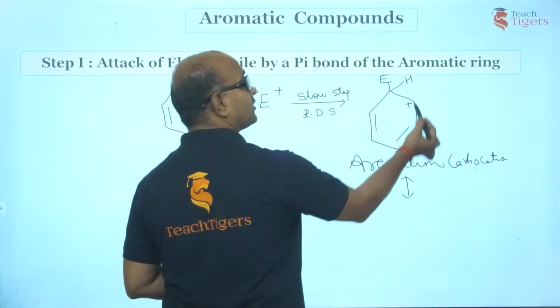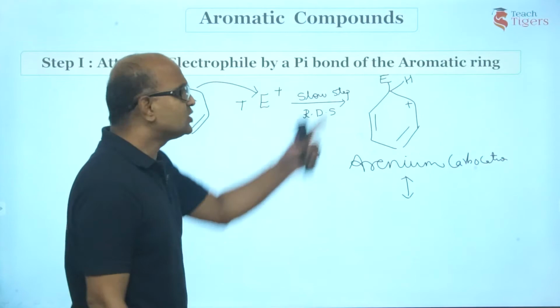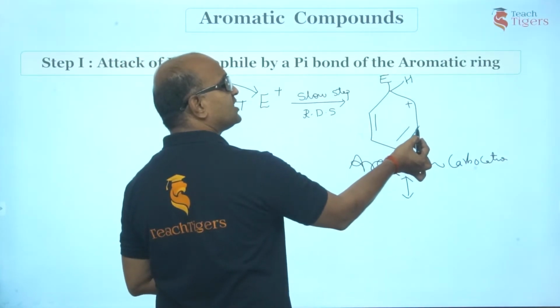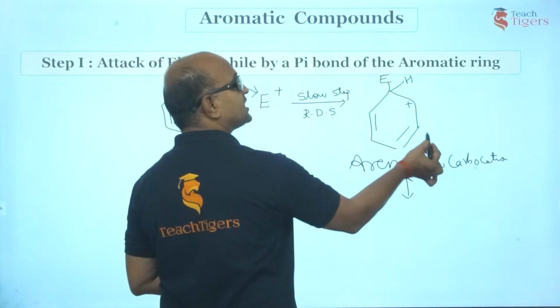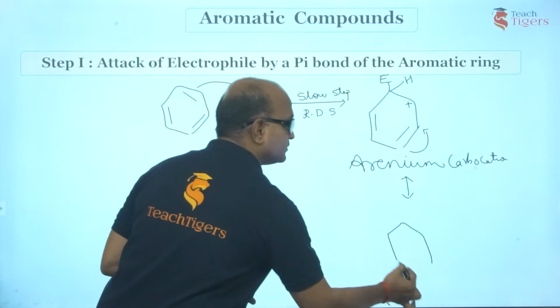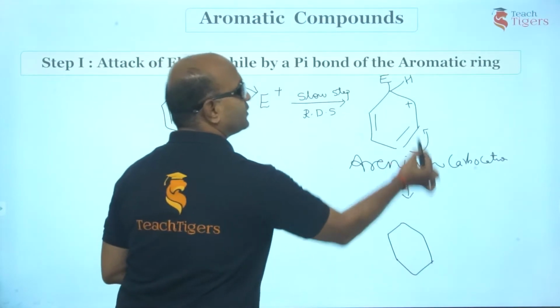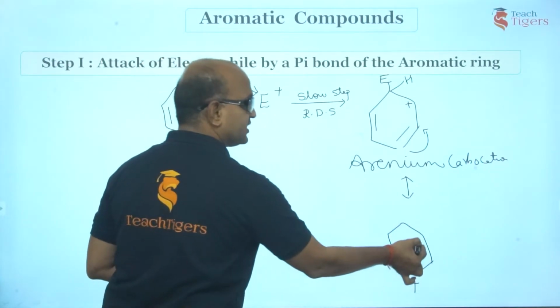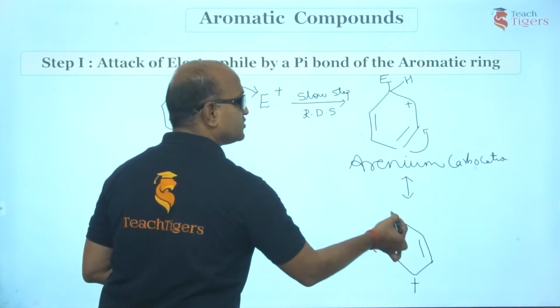This is a pi electron, single bond, positive charge. So there is a resonance here. Since there is a positive charge, what charge do you expect here? Negative. So this carbon will donate electrons to this. So this is what we are going to get. See, this carbon atom donates to this. We are going to get positive, and this would get negative. Positive and negative will make a bond. This is what I have.